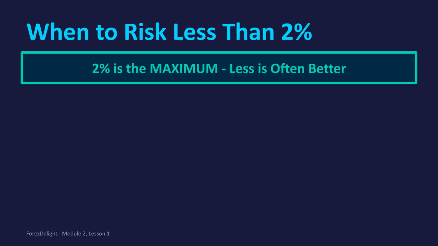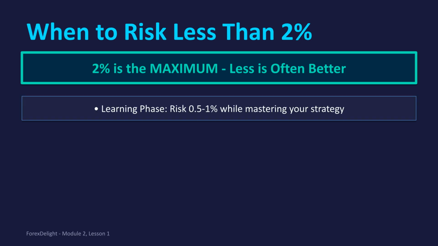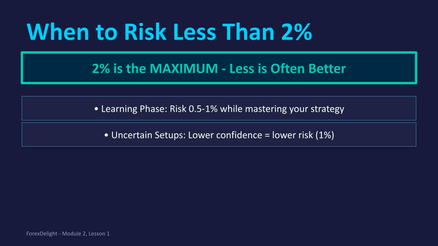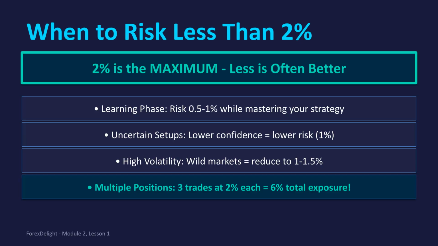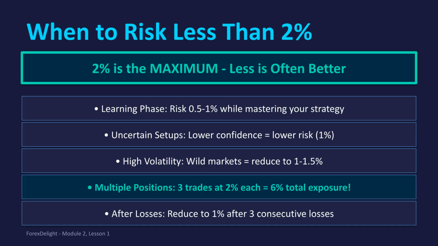Remember that 2% is the maximum risk. Risking less is often better, depending on the situation. During the learning phase, risk only 0.5 to 1% while you are mastering your strategy. For uncertain setups, where you have lower confidence, reduce your risk to 1%. In periods of high volatility or wild markets, it is wise to reduce your risk to between 1 and 1.5%. If you have multiple positions open, be aware of your total exposure. For example, 3 trades at 2% each means a 6% total risk. Finally, reduce your risk to 1% after 3 consecutive losses to protect your capital.